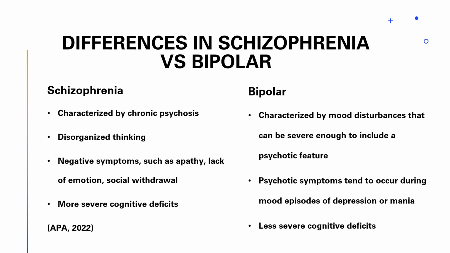The difference between the two is schizophrenia is characterized by chronic psychosis, whereas bipolar is characterized by mood disturbances that can be severe enough to include a psychotic feature. But those psychotic symptoms tend to occur during mood episodes of depression or mania. Schizophrenia also has other symptoms such as disorganized thinking and negative symptoms that do not occur in bipolar, and they have more severe cognitive deficits. In bipolar, there are cognitive deficits, but they are less severe.